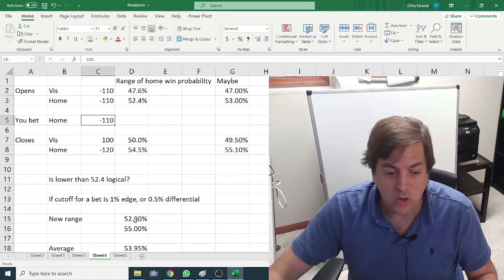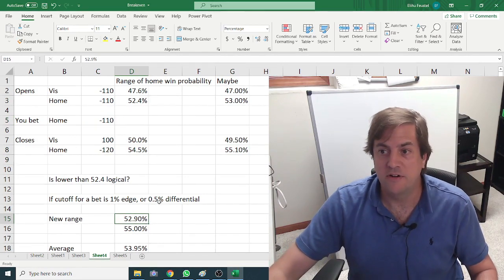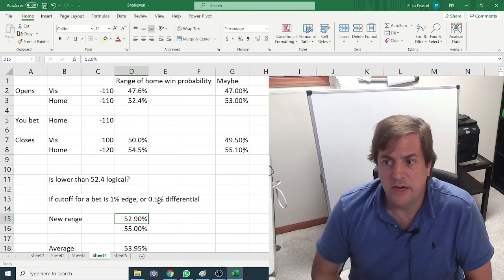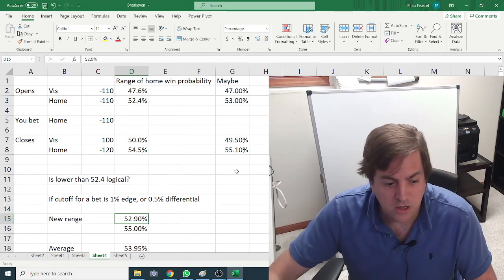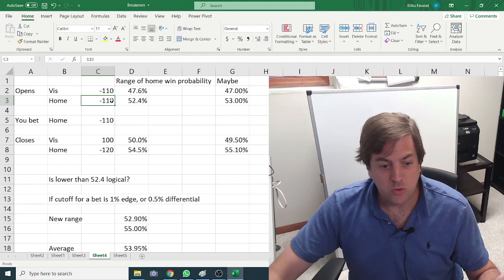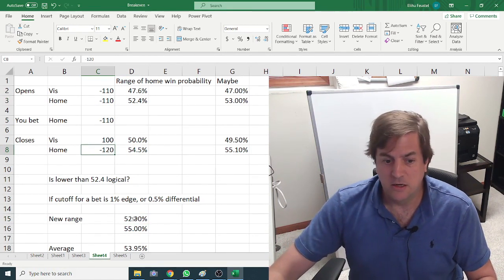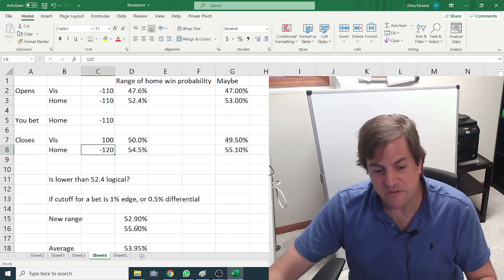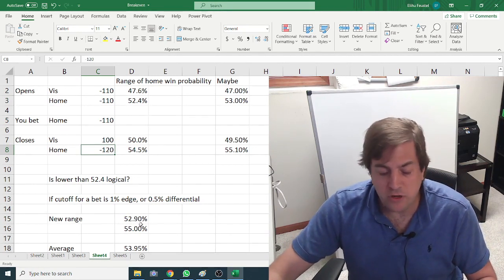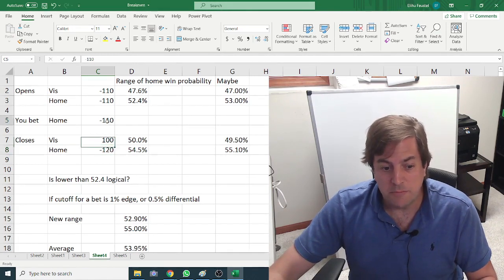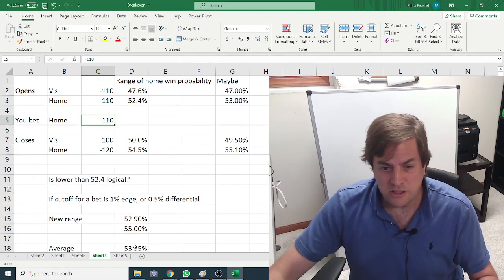So probably the lower end would be 52.9. 52.9 would be about the lowest that a real sharp player would hit it hard, forcing the sportsbook to move. So in this case, when it moved from minus 110 to minus 120, we can put bounds of likely true odds at between 53 and 55%, and you could make a pretty good estimate that you probably had a 54% chance of winning your bet. So if you bet at minus 110 and then you later saw the line move to 54%, you got over a 3% edge, and that's a really good bet.